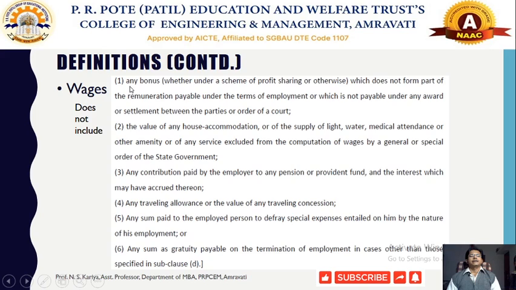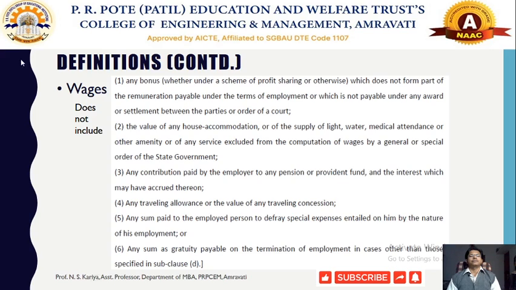So indirectly, any form of bonuses would generally be treated as a scheme of profit sharing that will boost the morale of the employee. So bonuses would not be directly covered under wages; they are excluded.